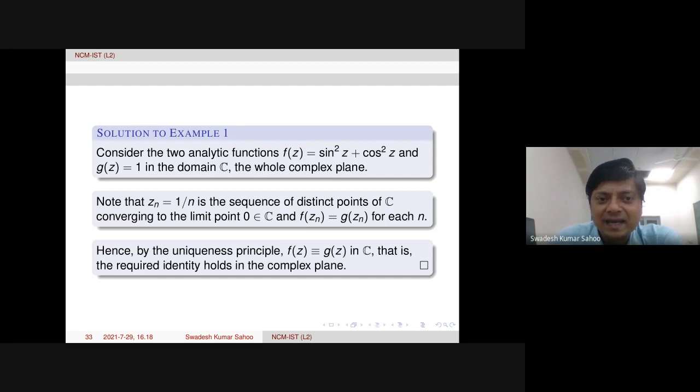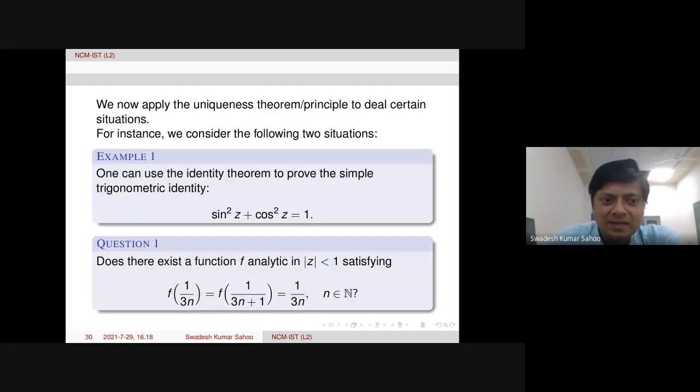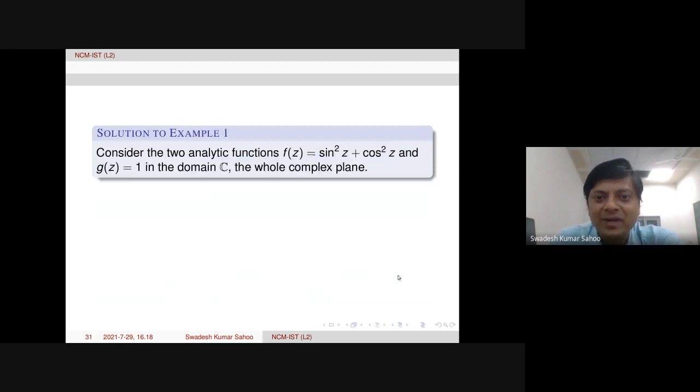The second part was, what was the question? Does there exist any function f analytic in mod z less than 1 satisfying this relation? The answer will actually be no, again by the uniqueness principle. Only the identity function would satisfy f of 1 over 3n equal to 1 over 3n, but then the second equality will not hold by the uniqueness principle.